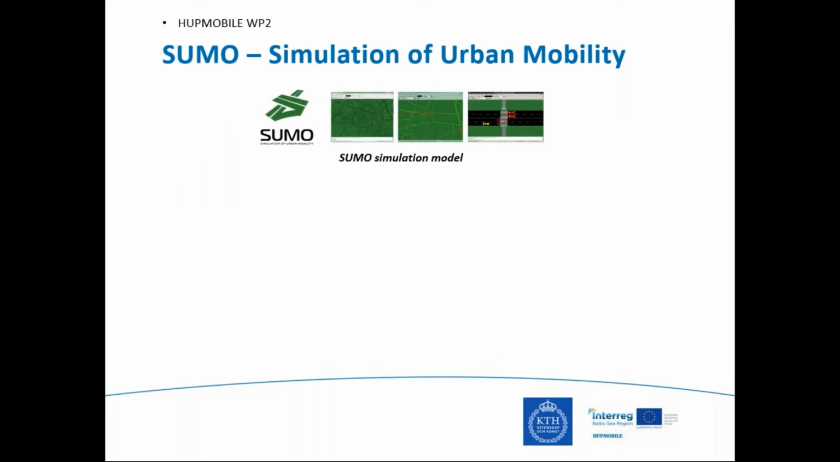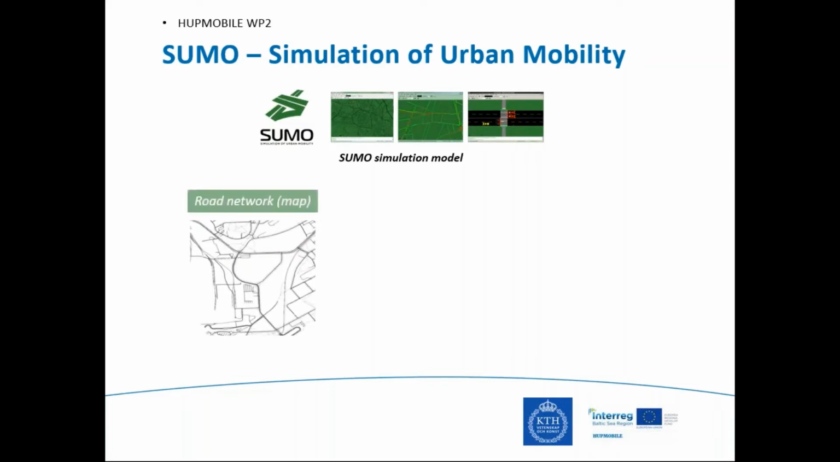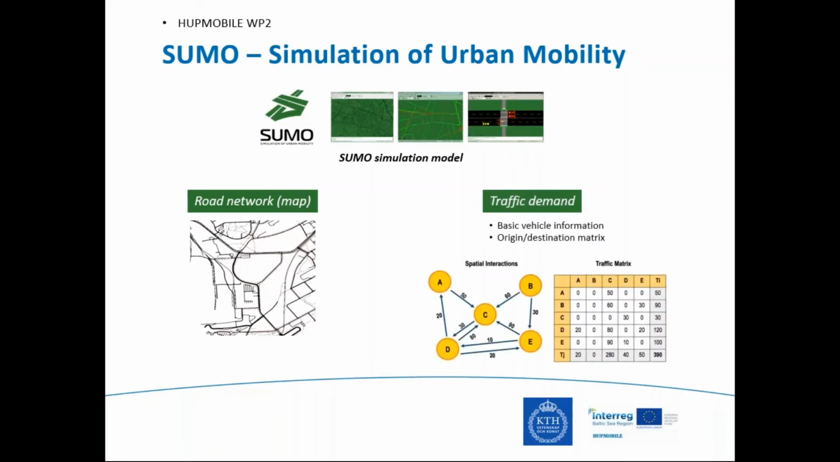To build a simulation model, we need to load a network, which is a map, and we need traffic demand. Statistical data, something like an origin destination matrix, can be the traffic demand, and SUMO can generate traffic flow based on the origin destination matrix. So some cities have statistical data like origin destination matrices, and then we can use that data for our simulation model as input data.